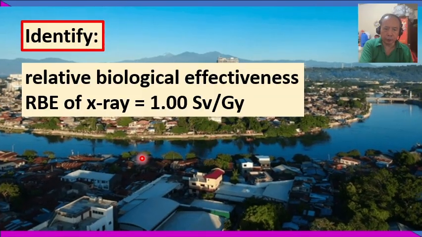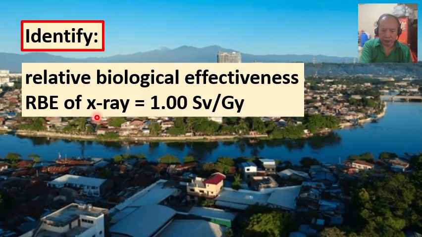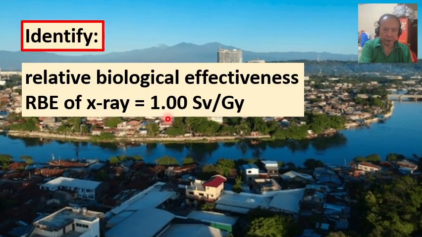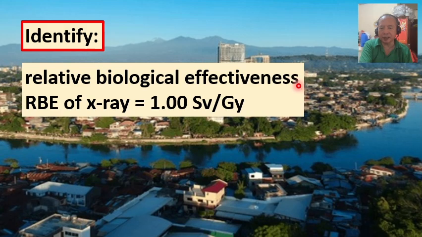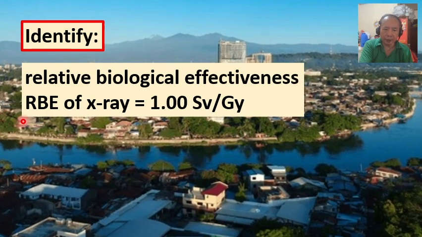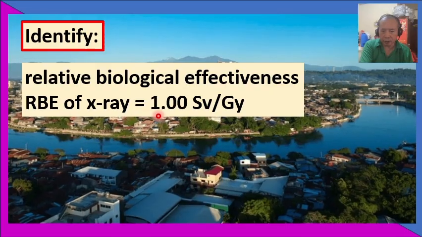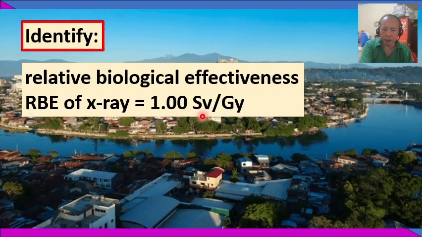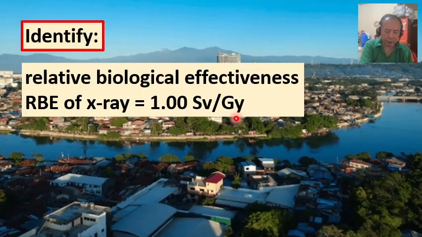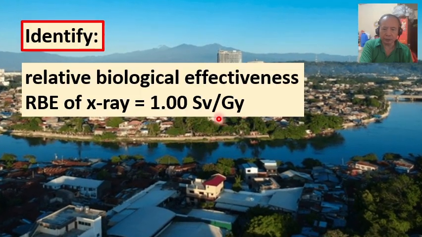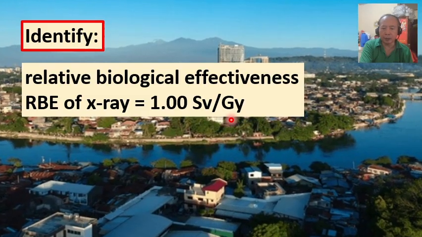In this problem, we're given the following data and information. Number one, we have the relative biological effectiveness or RBE of the radiation X-ray equal to 1.00 sievert per gray. So sievert per gray is the SI unit of RBE.